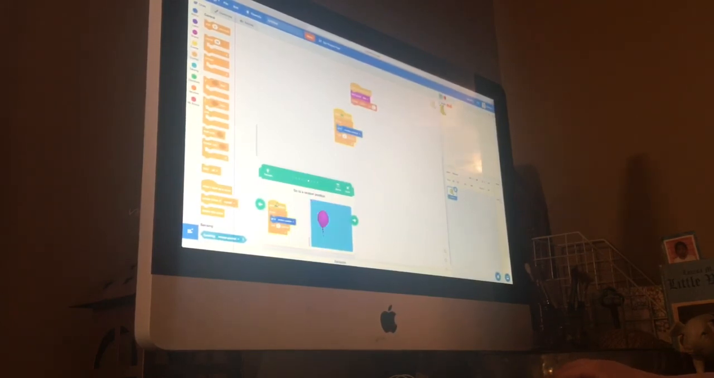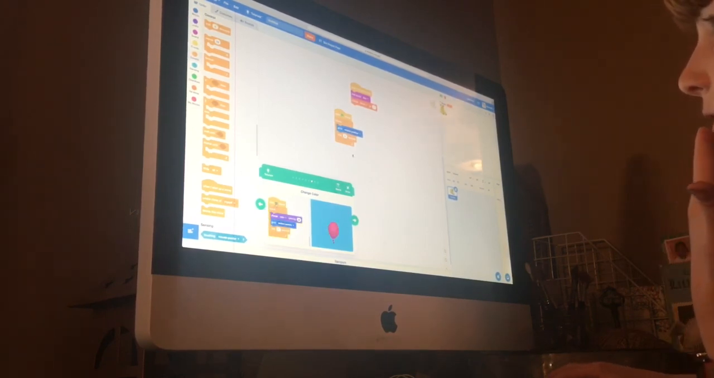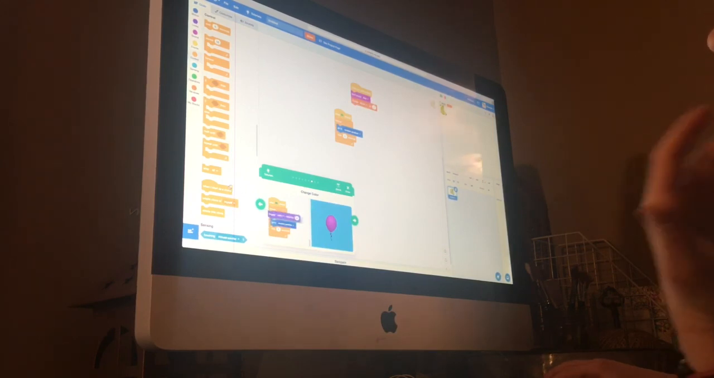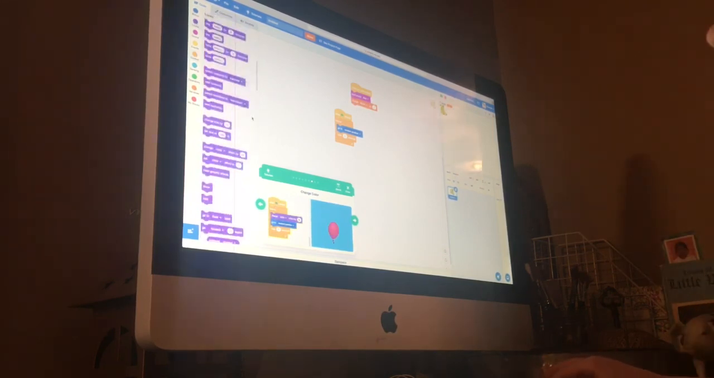See? Alright. Now, you can change the color if you want. In the forever, you could go change color effect by 25. It's in the purple. Here, I'll do it for you. Where is it? Change color effect by 25, and put it on top of the go to random position.